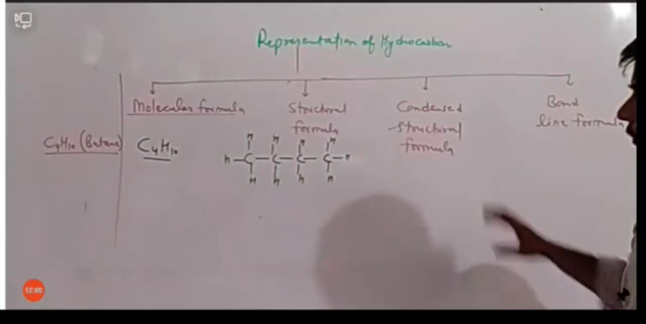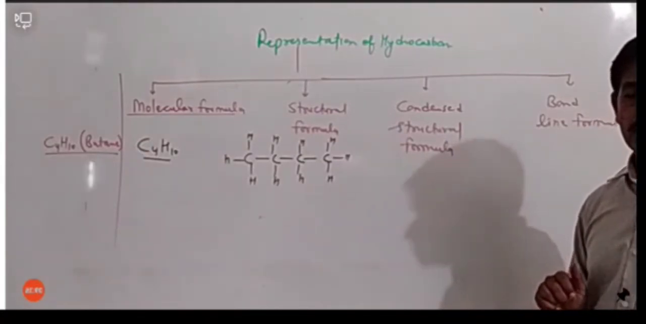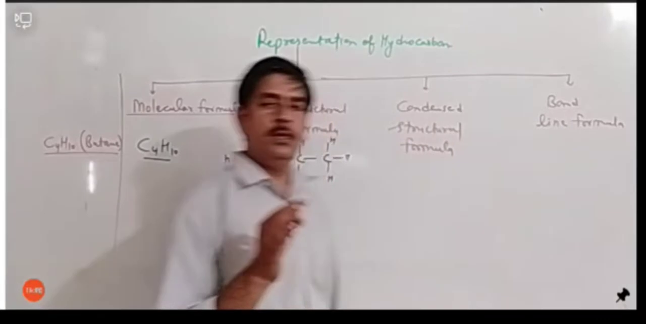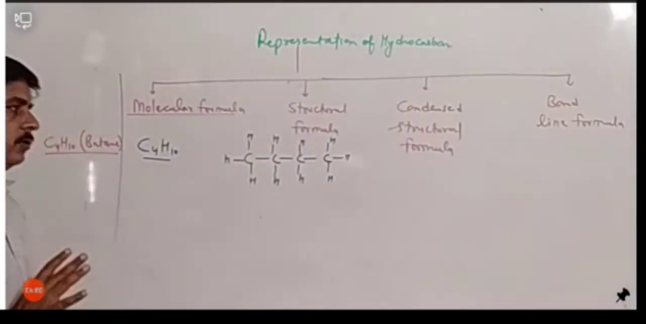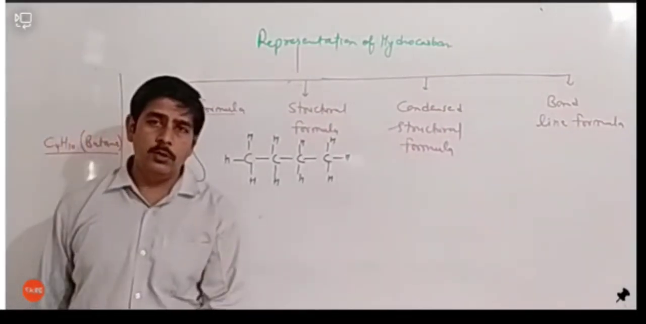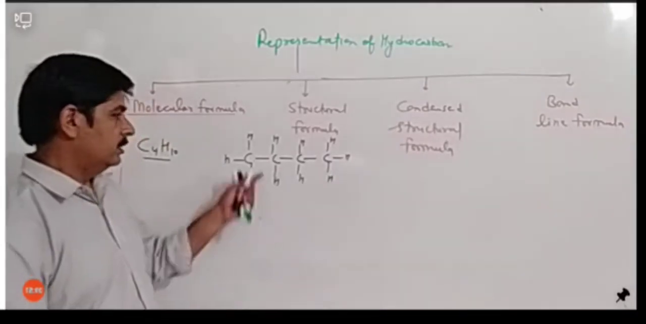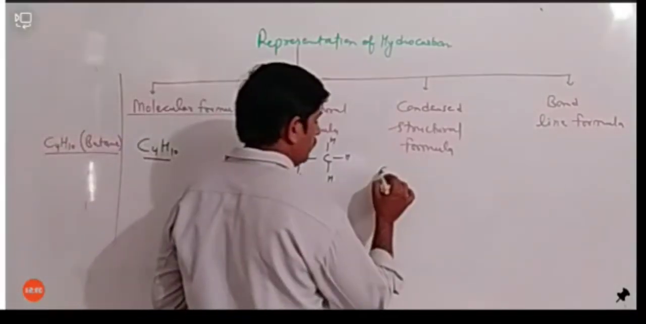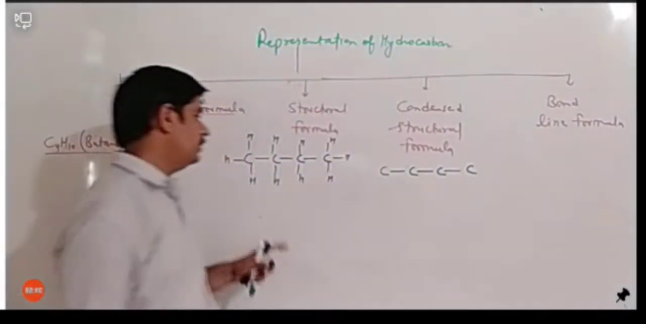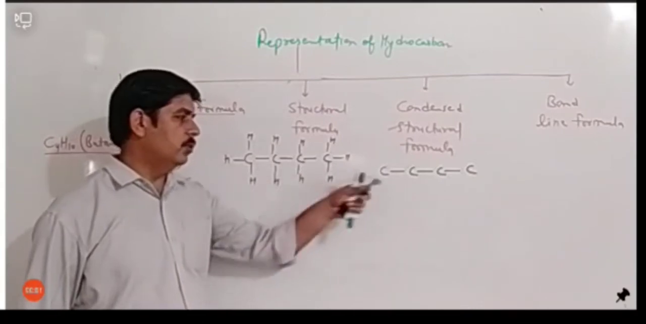If we take example of condensed structural formula, what we do in condensed structural formula, we don't draw the bond between carbon and hydrogen. कार्बन और हाइड्रोजन के जो बॉन्ड है उसे आप ड्रॉ नहीं करेंगे. You only draw the bond between carbon and carbon, like this. For same compound, we have carbon and carbon. So as we know that there are 4 carbons and there are 3 bonds between them.